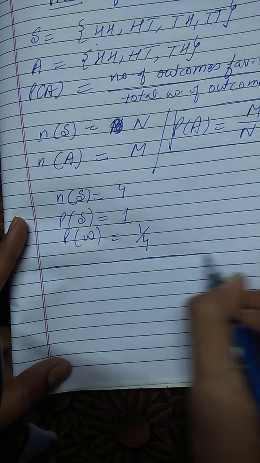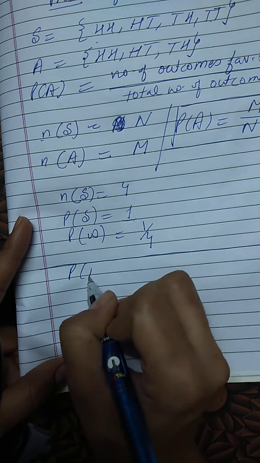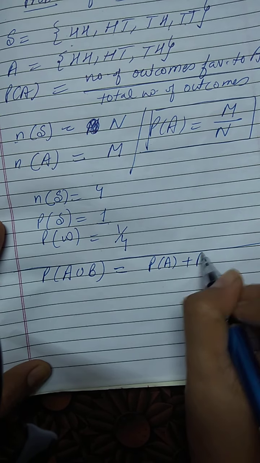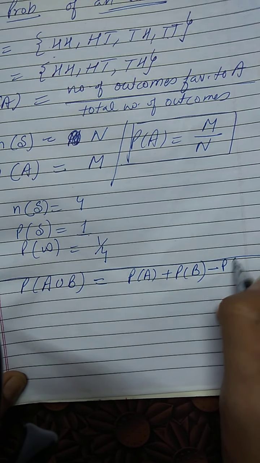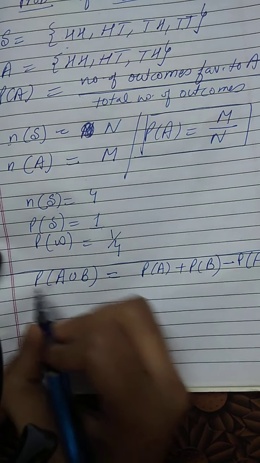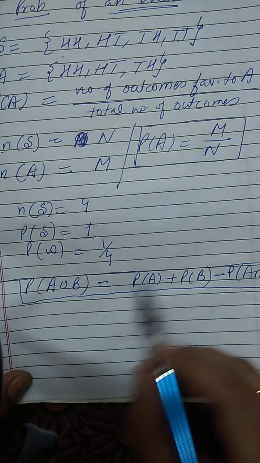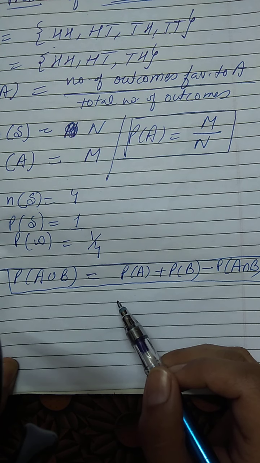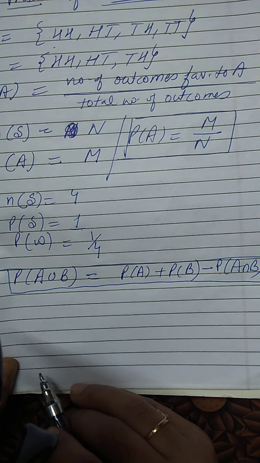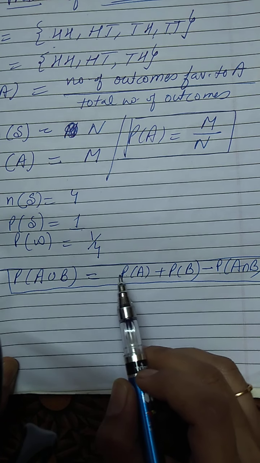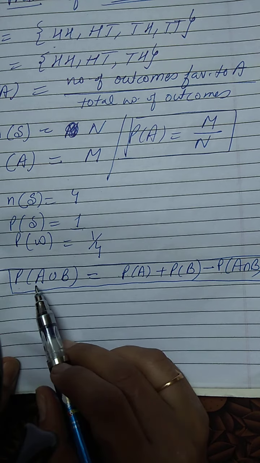Next, if I have to calculate the probability of the event A or B, it is given by the probability of event A plus the probability of event B minus the probability of event A intersection B. This is the formula to calculate the probability of the event A or B. The formula is very similar to calculating the number of elements in the set A or B: N of A plus N of B minus N of A intersection B. It is the same formula, with P, the probability, instead of N. We will use this formula to calculate the probability of event A or B.